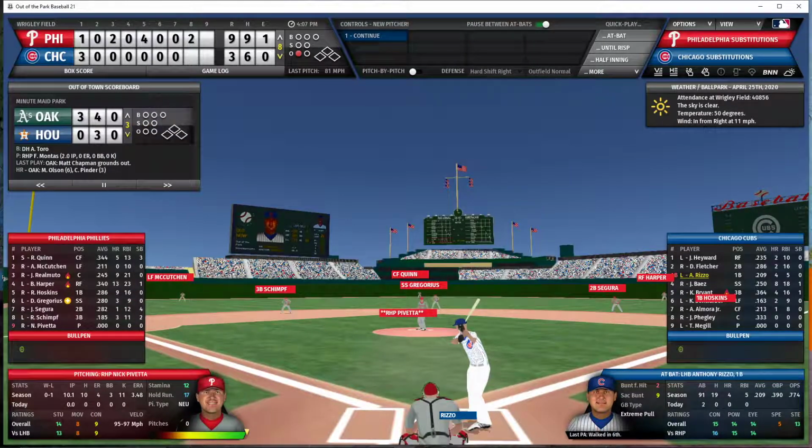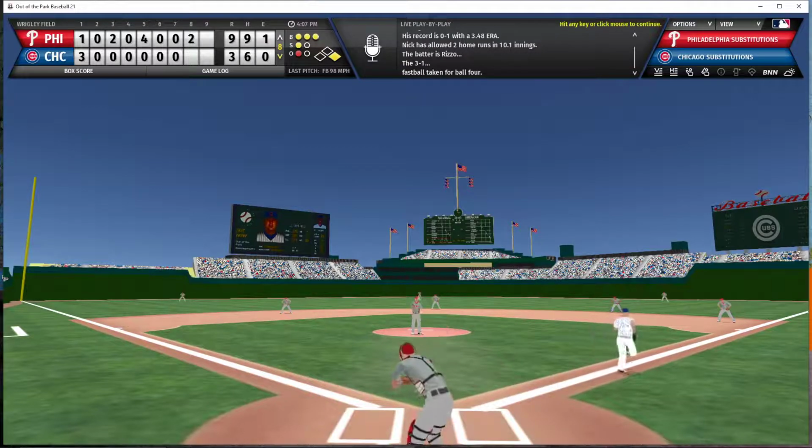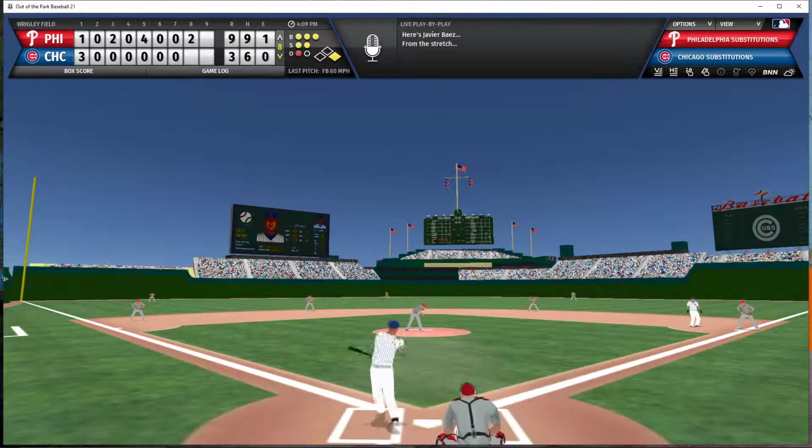That is going to bring up Rizzo with 1 out and nobody on, and the Phillies will now bring in a relief pitcher, Nick Pivetta, to protect the 6-run lead in the bottom of the 8th inning. Rizzo with a 3-1 count waits for the pitch. Pivetta comes to the plate. Low, ball 4. Rizzo draws the walk, and Baez comes up to bat now with 1 out and 1 man on. Full count to Baez.